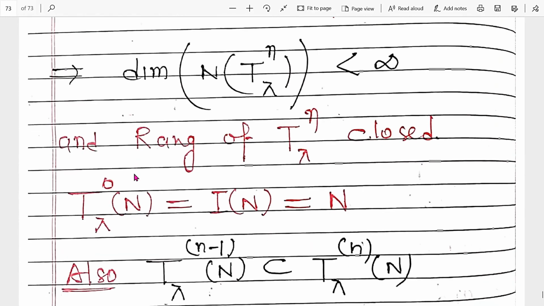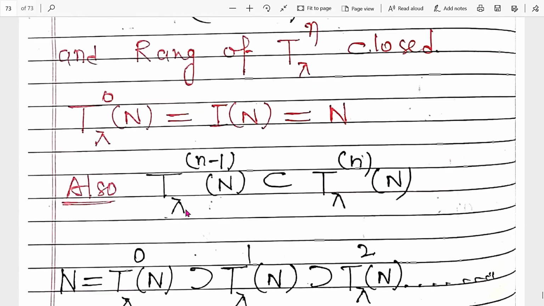Clear? Now this T_λ^0, what is this? It is the identity. Identity of N is equal to N. Our purpose is to prove this result: N_(n−1) is contained in N_n. It is very simple. If we take some vector x belonging to this, then what is this?